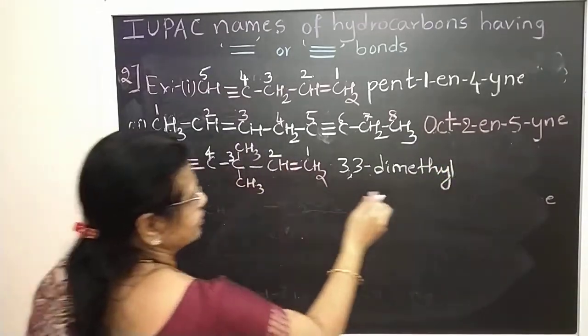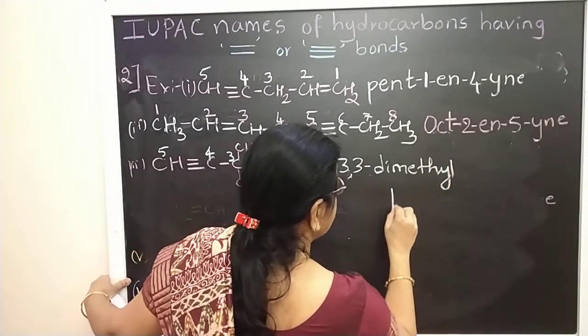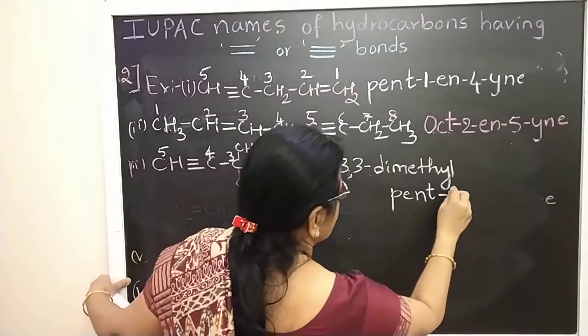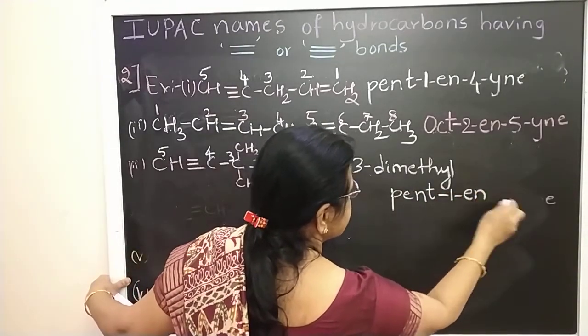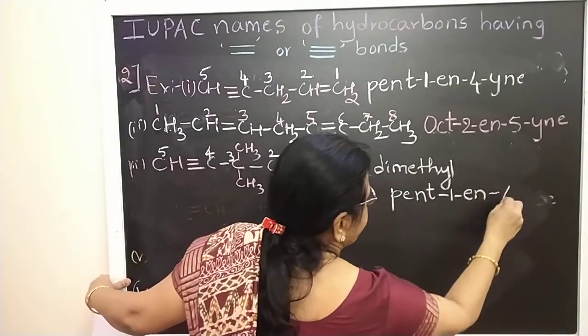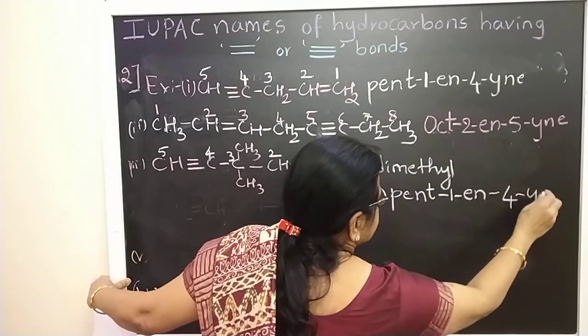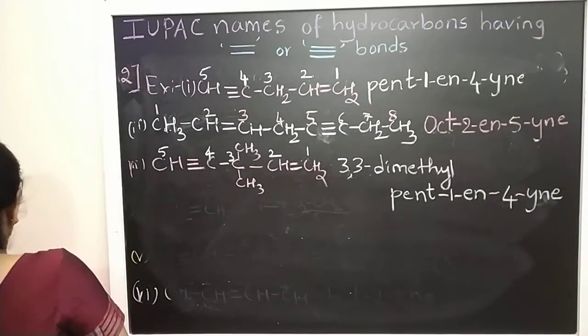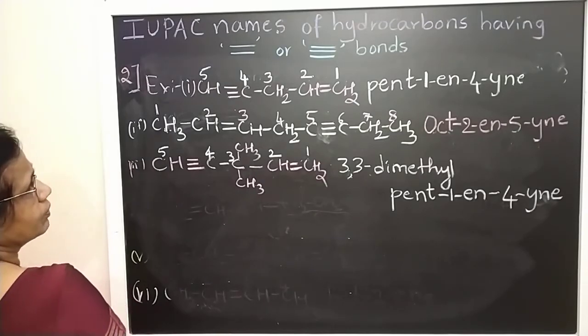Dimethyl, 5 carbons, so here I will write pent, 1-ene, only en, then yne, 4-yne. Triple bond, alkyne. Okay, so this is about the second rule.